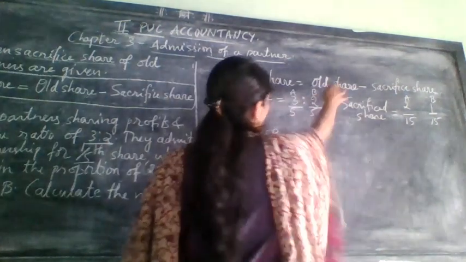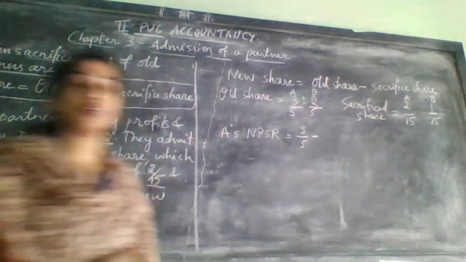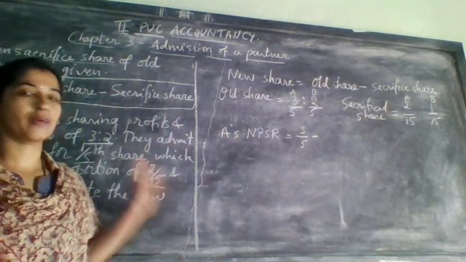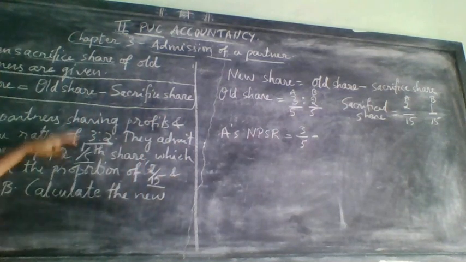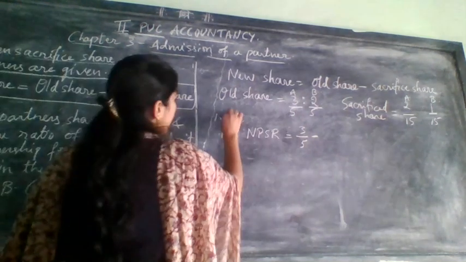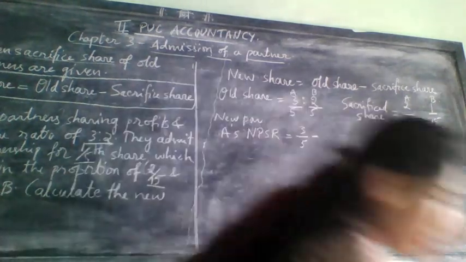So old share is how much? 3/5. While calculating new profit sharing ratio, remember students, we need to consider all three partners. So we want this also, the new partner's share that they have given; that also we need to consider.